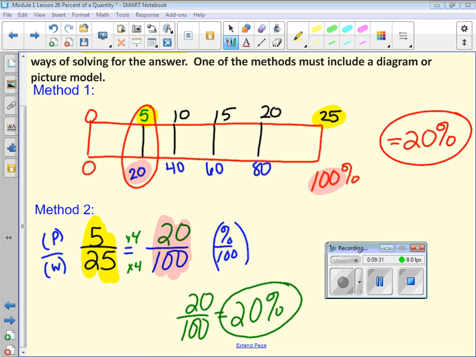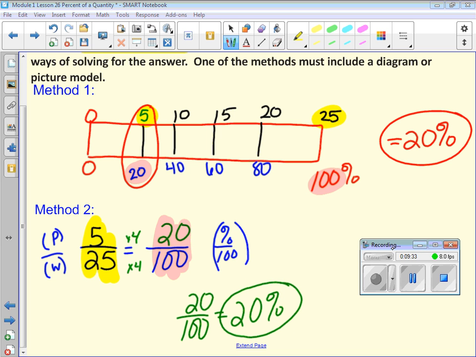Okay, apparently I forgot to hit record again, so a section of this, the method 2, may not have recorded, but we're going to do it again on the next one. Okay, so let's take a look at the next one.